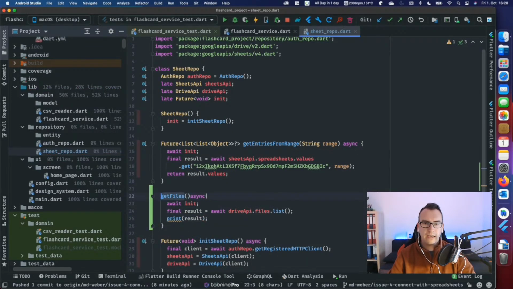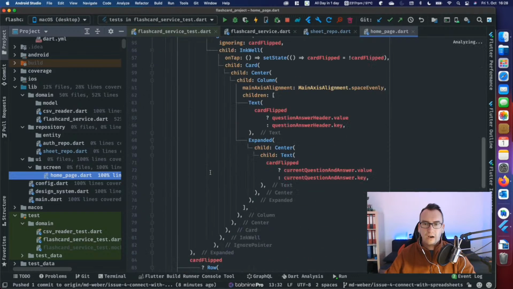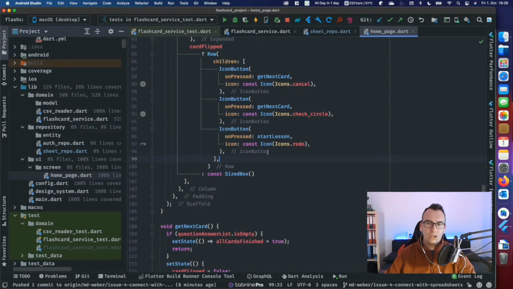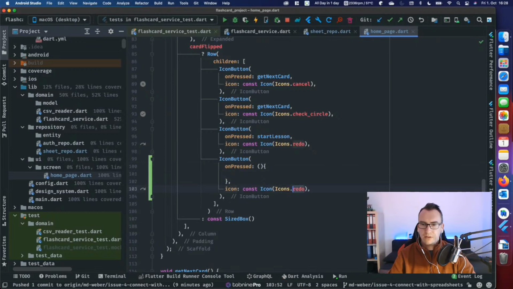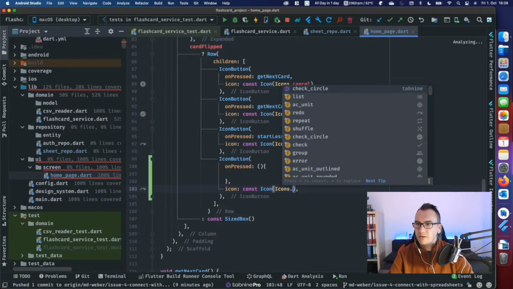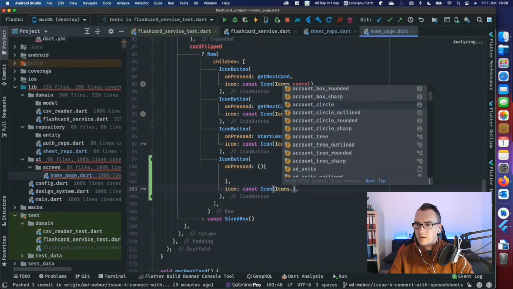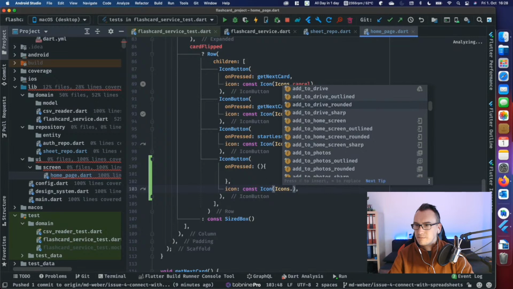And now we do it like the last time, even though we know that this one does not return anything. Even though it cannot stay like that till the end, we want just to have something in the UI that we can tap to just check how it works. So we will copy this icon button. Inside of here we will have a basic onPressed method, and we need a fancy icon. Do you have some good ideas for icons? Should we take our AC unit again?